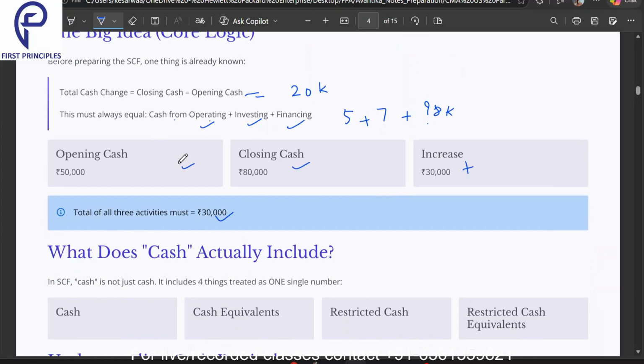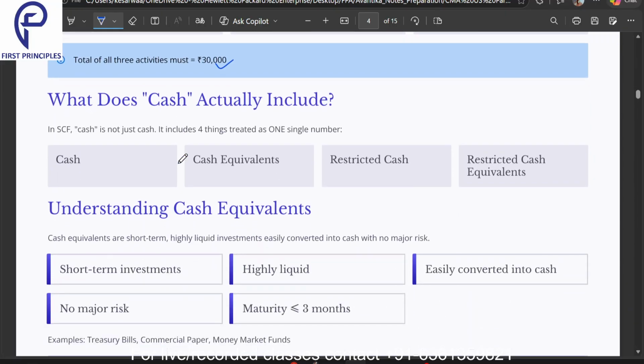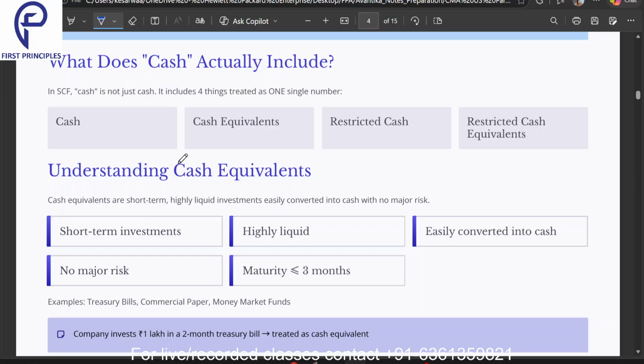Okay. Now, what does cash actually include? We have been talking about the statement of cash flows, so what does cash include? Cash has four major things. First is the cash, the actual money, the actual currency notes. Then we have the cash equivalents. What are cash equivalents? We will understand in this heading. Then we have restricted cash, and restricted cash equivalents. We will understand each of these shortly.